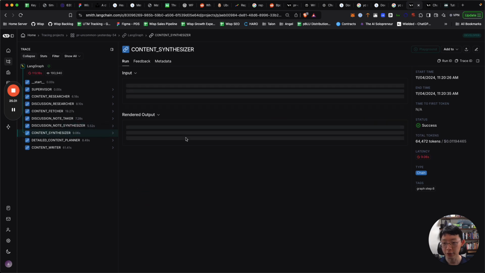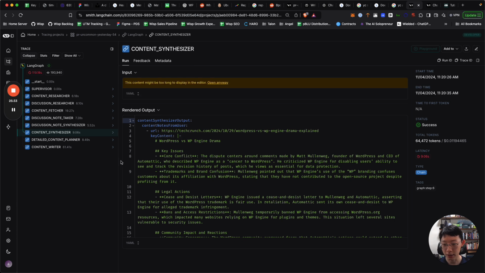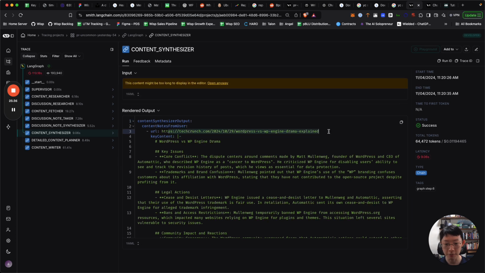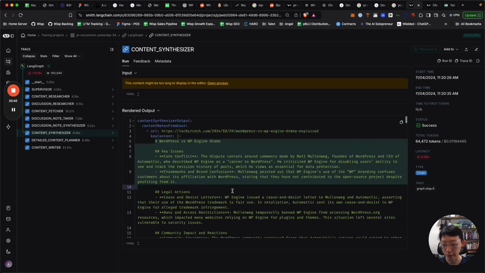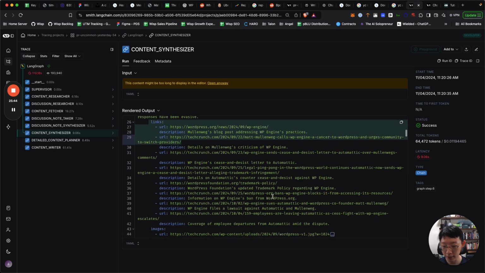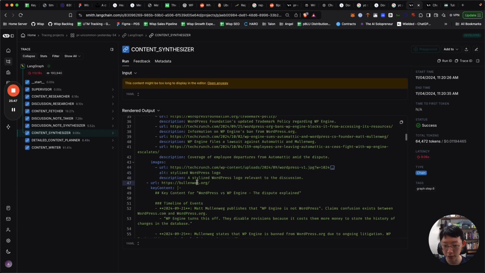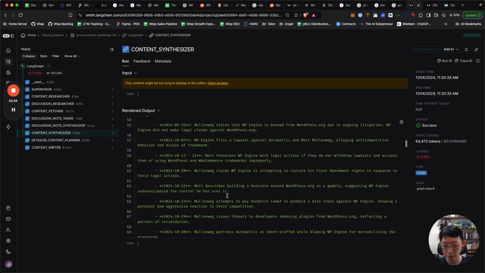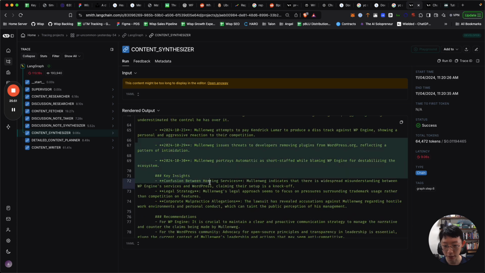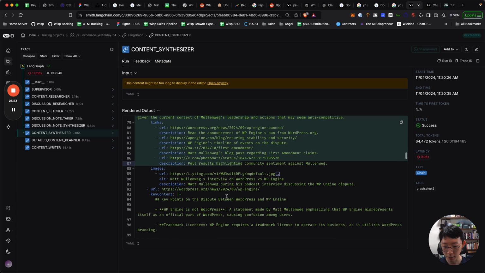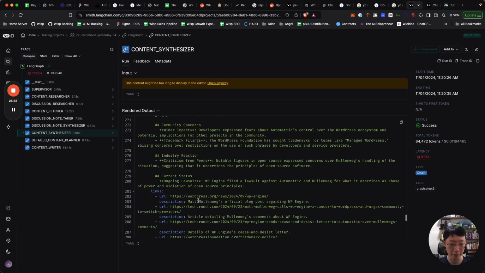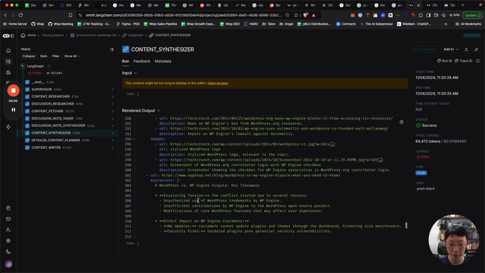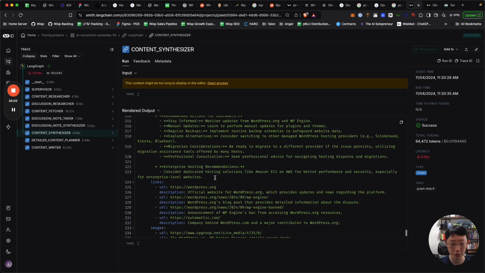From there, you have the content synthesizer that reads into each of this content. Now you can see it's formatted really nicely into a prose form, copying things like links, copying things like images, which is interesting, and taking key highlights. It's kind of like you have your own researcher performing research on all these things and putting together all these research notes for you.